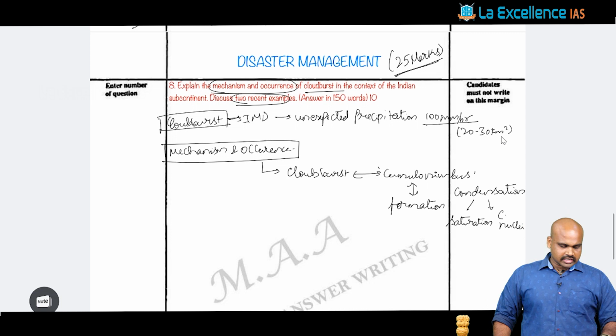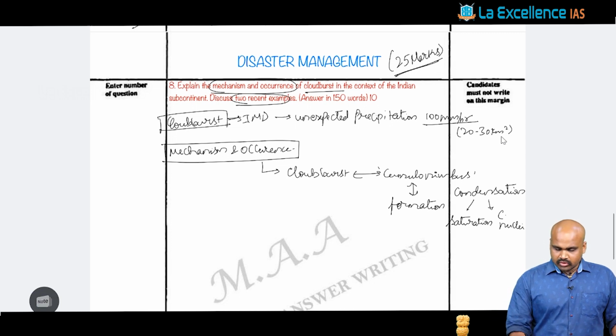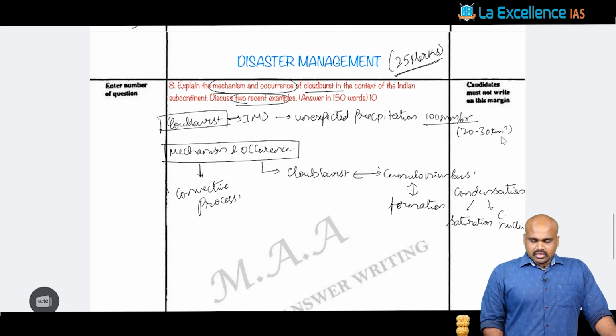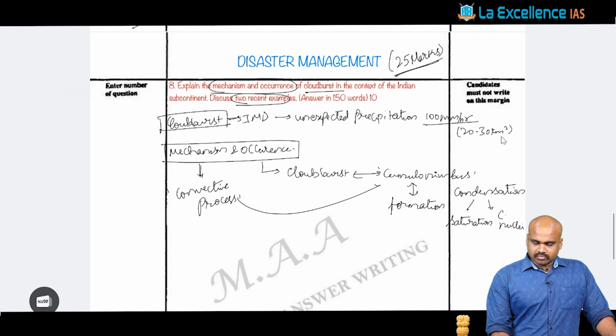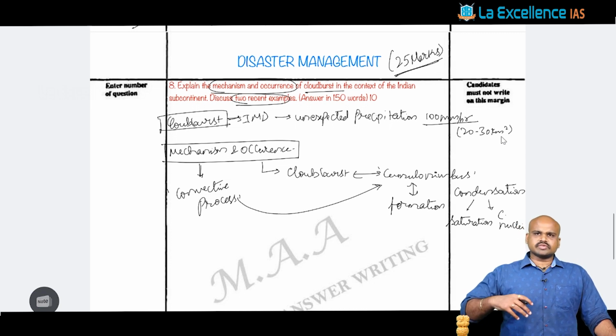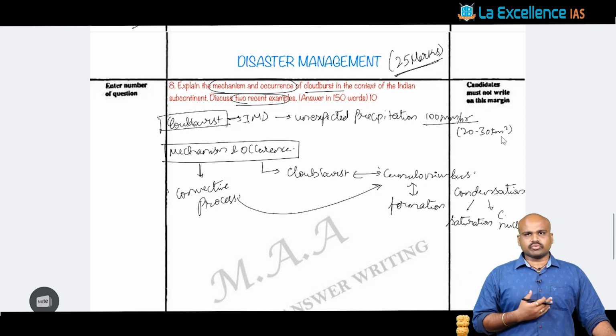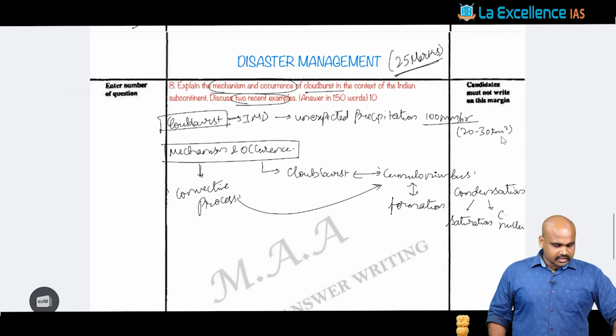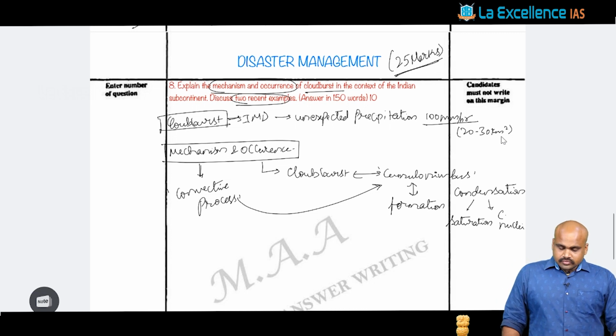When there is a very effective convective process, you would see the formation of cumulonimbus clouds. Cumulonimbus clouds are very tall, vertically expansive clouds, dark and opaque in nature because of the abundance of condensation nuclei and moisture.